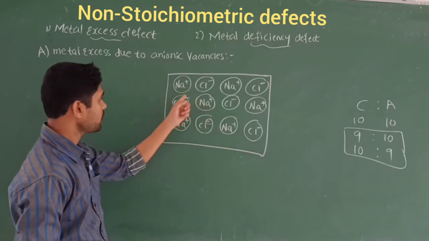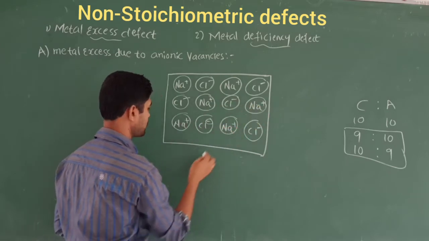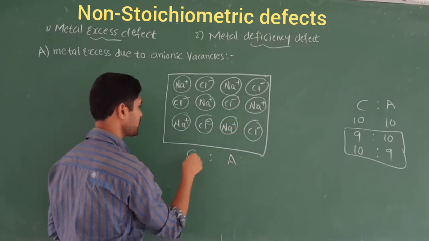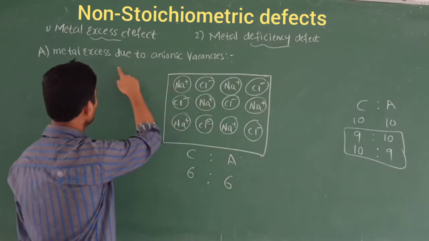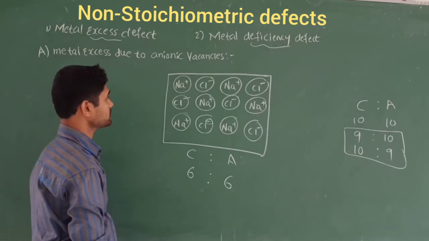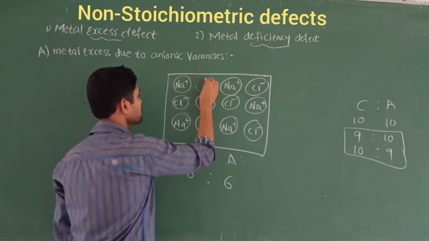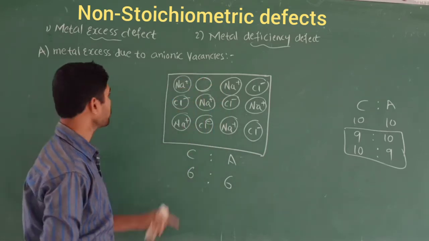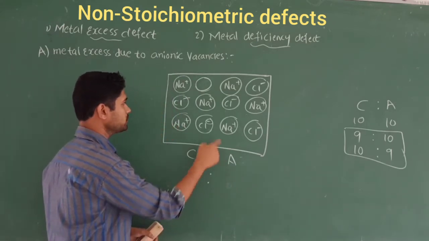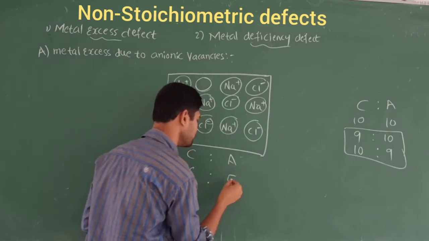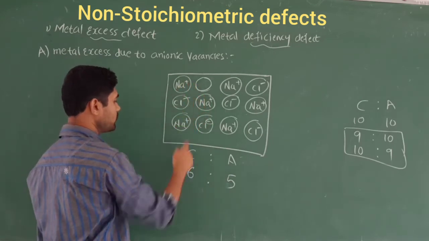Suppose first you count how many Na plus and how many Cl minus there are. That is 1, 2, 3, 4, 5, 6. I mean the number of cations and the number of anions. Cations will be 6. What about anions? Anions also 6, right? So now I am going to vacate this one. This is the vacant space. Now it is called metal excess, because now count this number: cations will be 6. What about anions? Because I have reduced one, that becomes 5, right? So 6 cations and 5 anions means the metal will be in excess.